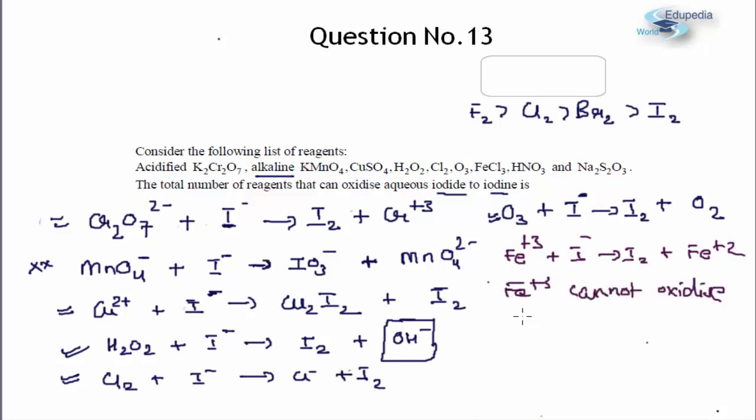This is based upon the reduction potentials. It cannot oxidize Br minus or Cl minus into Br2 and Cl2 respectively. So this is based upon the electrochemical series. So Fe plus 3 cannot oxidize Br minus and Cl minus. However, in this particular case we have been asked about I minus, so definitely it can oxidize I minus. And finally we are left with two reagents, HNO3 and Na2S2O3.